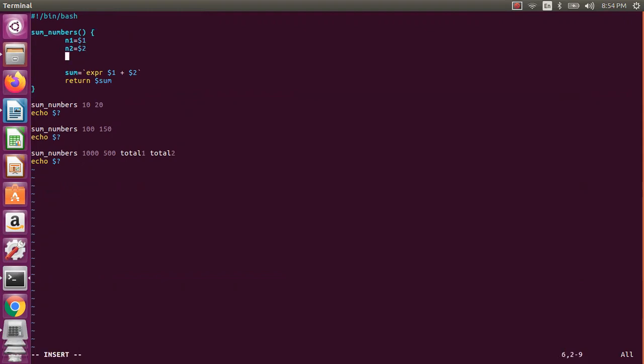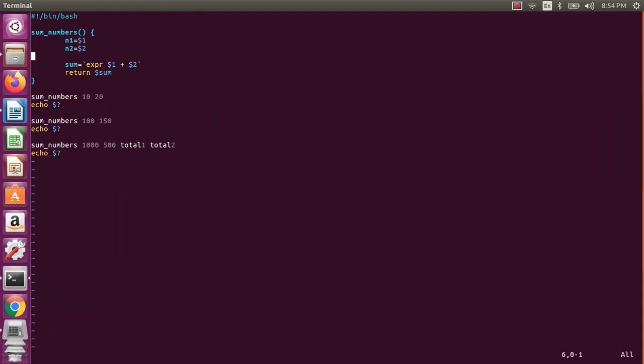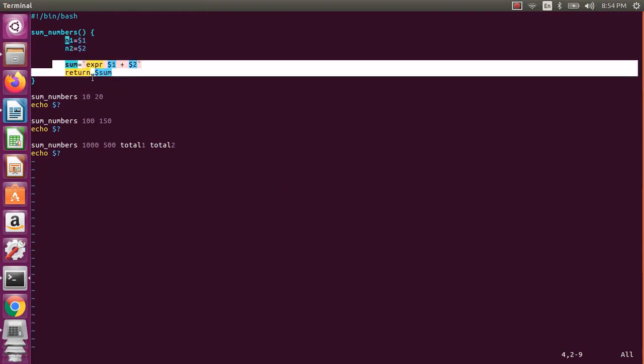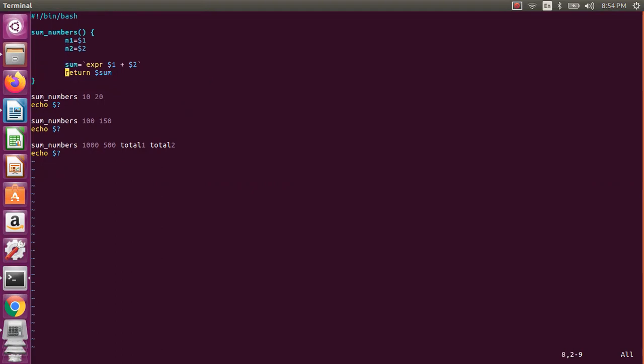So this is one way. Before doing this, whenever you use these local values, they are only visible in this function. They should not be visible outside the function. We'll come to local values next. As of now, we will see how you return this value.